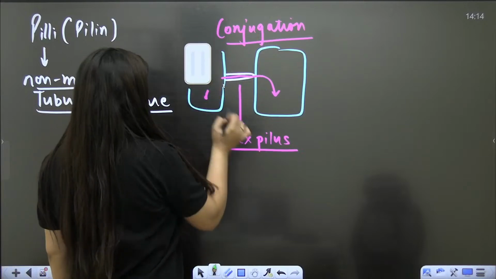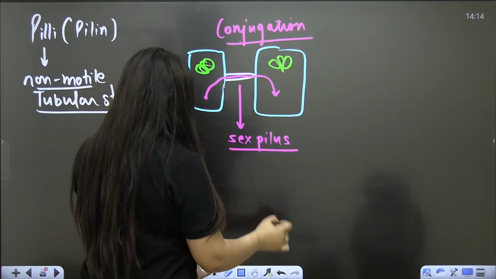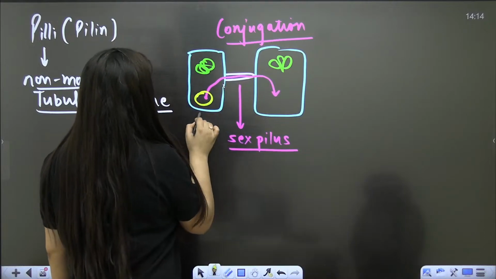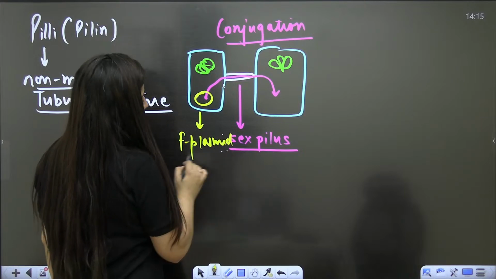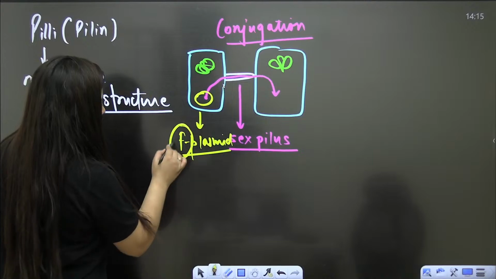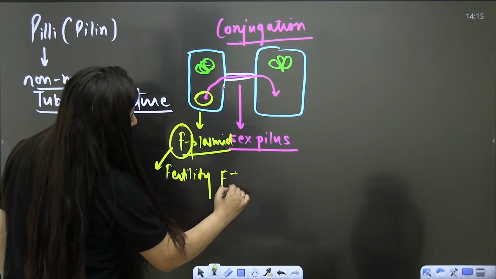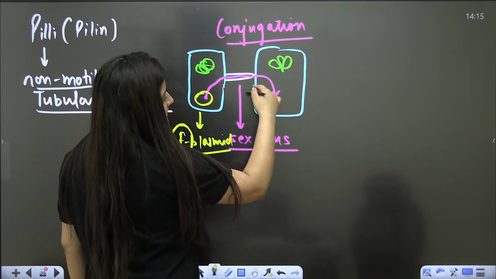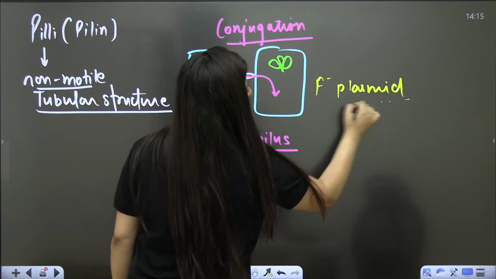Say this is one bacteria, having an F plasmid. It is possible due to the plasmid only. You cannot say that all bacteria are going to do this. F means fertility. So this one is F positive, but this particular bacteria doesn't have it, so we will call it F negative.